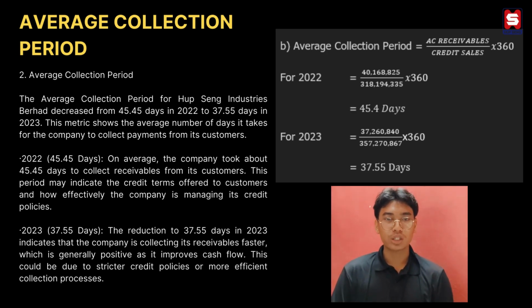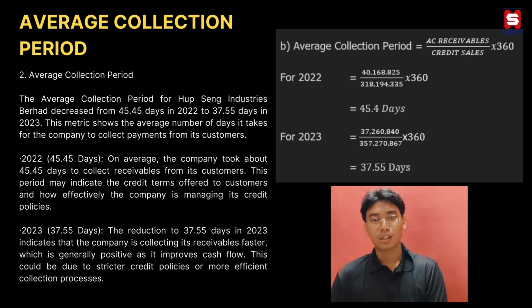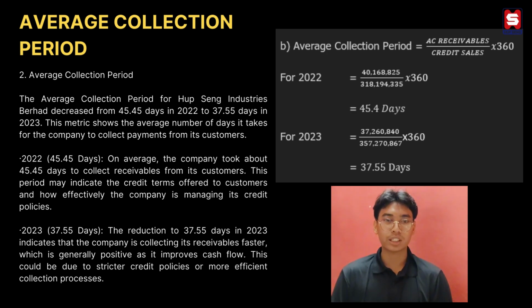For 2023, the reduction to 37 days indicates that the company is collecting its receivables faster, which is generally positive as it improves cash flow. This could be due to a stricter credit policy or a more efficient collection process.